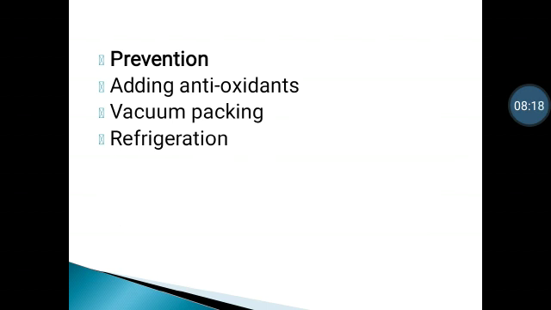Then next, prevention for rancidity. First point is adding antioxidant. Antioxidants are the substances which prevent the reaction of oxygen with food particles. To prevent the food from getting rancid, one of the techniques is to add an antioxidant to it. So the process of oxidation is slowed down to a level.